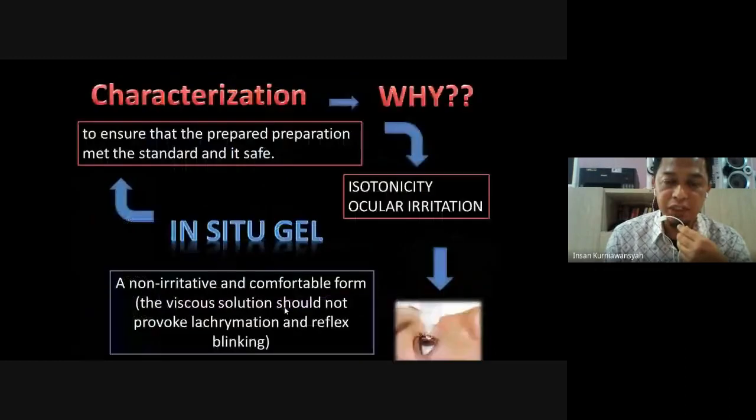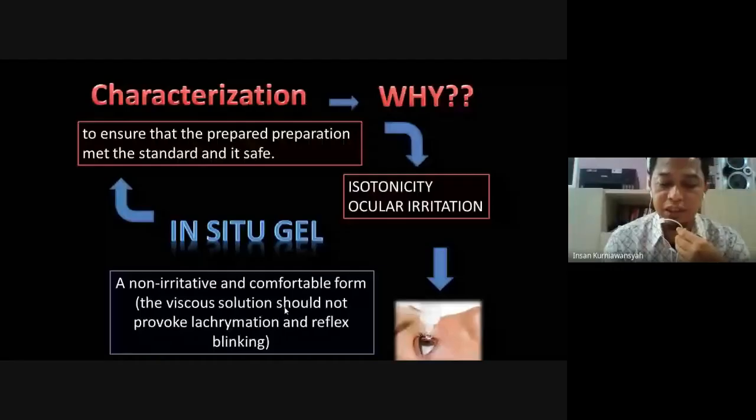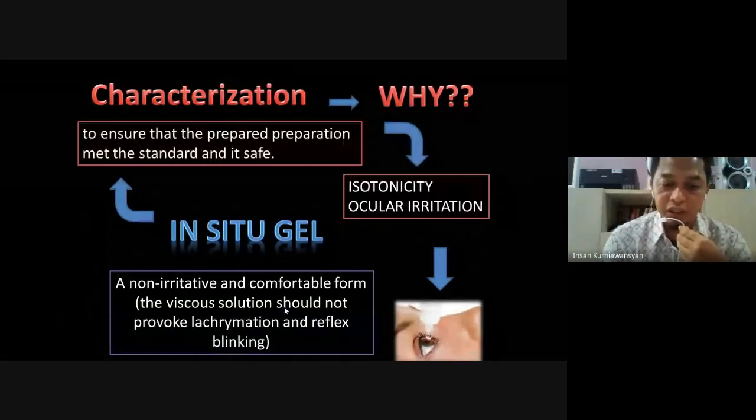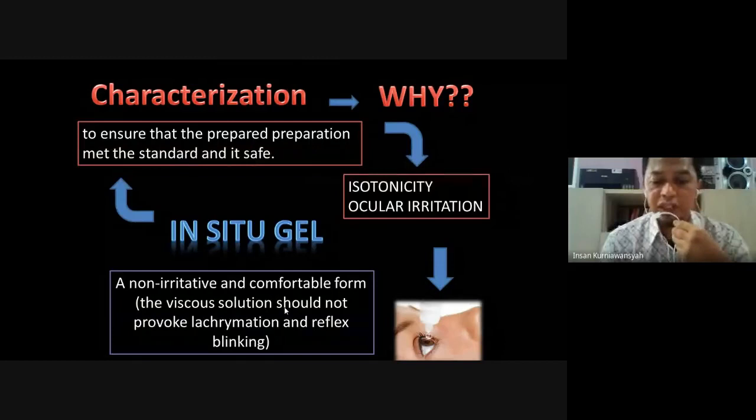Characterization of the in situ gel was determined to ensure that the prepared preparation met the standard and is safe. Isotonicity is an important characteristic of ophthalmic preparations, and it has to be maintained to prevent tissue damage or irritation of the eye.